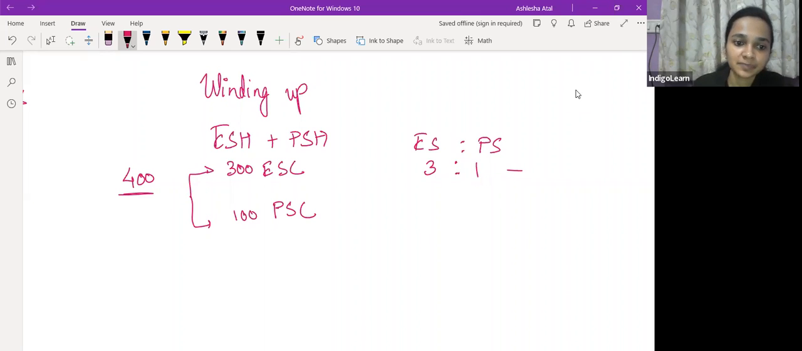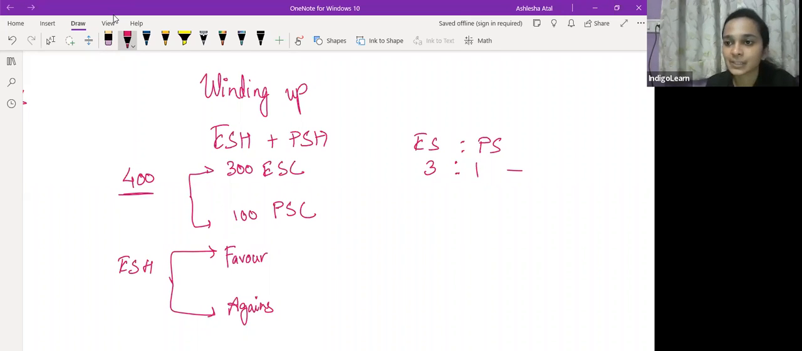Now what happens here? Equity shareholders will vote in favor, and some will vote against. In the case of preference shareholders also it can be the same. So let's say 60% of equity shareholders have voted in favor of this particular resolution, and 40% of equity shareholders have voted against the resolution. Now how will we calculate the proportion?